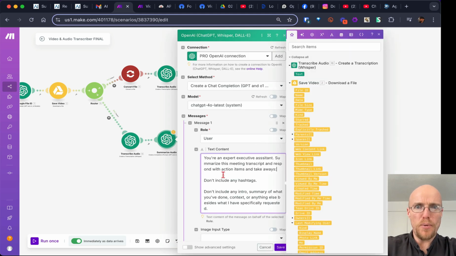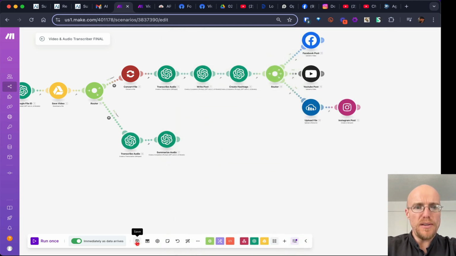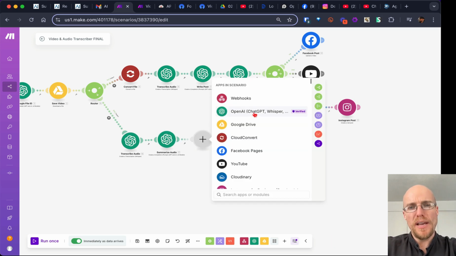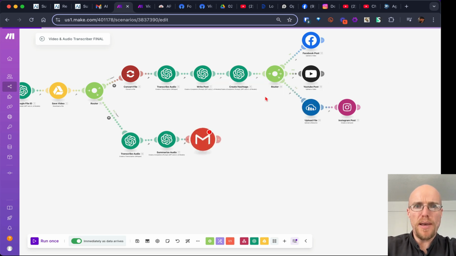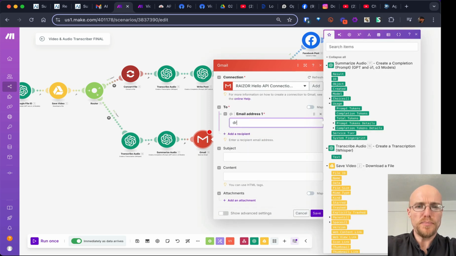Oh, I forgot that one. There's the result. Now it should work. Now what we're going to do is save, just because we're doing some great work here. I'm going to click on that plus. OpenAI, we're not going to do that. We're just going to do an email. So let's do an email. Send an email. From hello to Douglas. There we go. Subject: results of today's meeting.